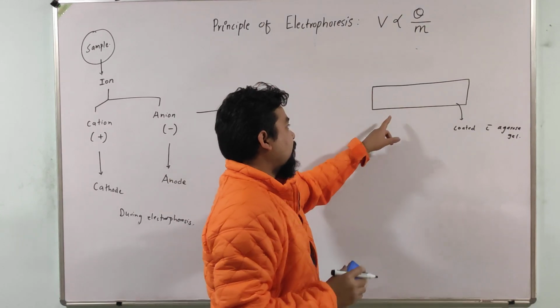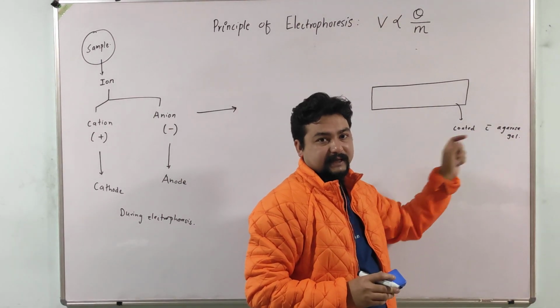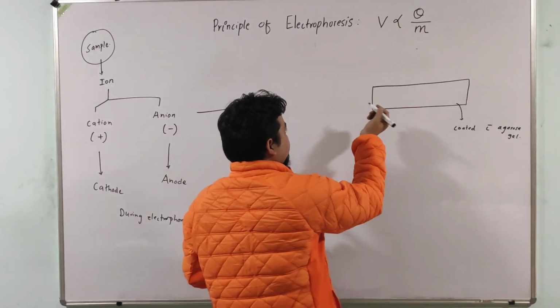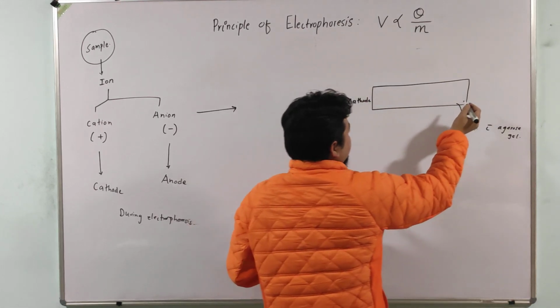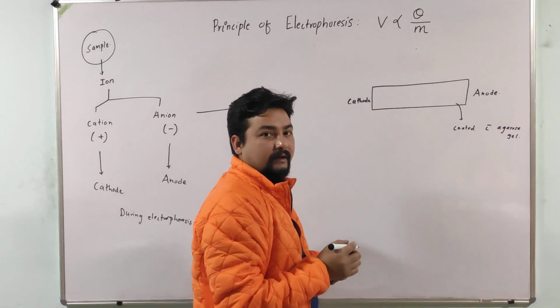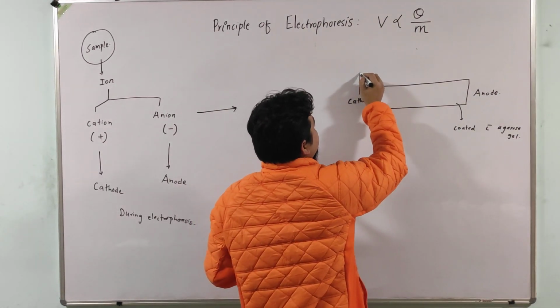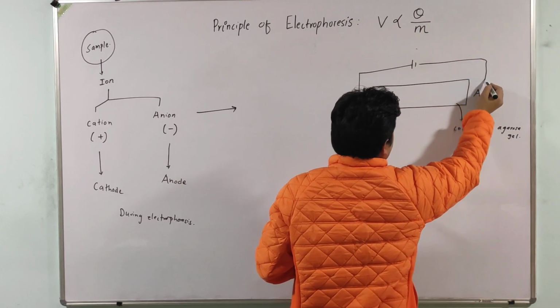Okay, this is the supporting medium of electrophoresis, which is coated with agarose gel. All right, and one end of electrophoresis is cathode and the other end is anode, and it is supplied with electric current or electric field.